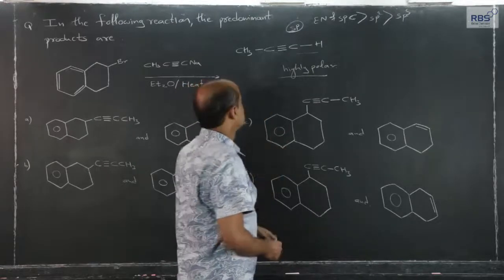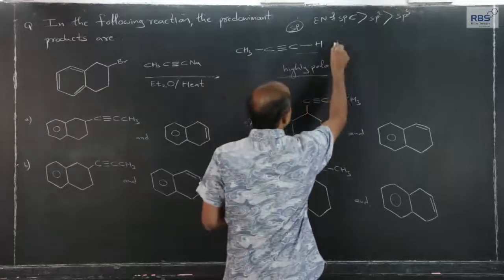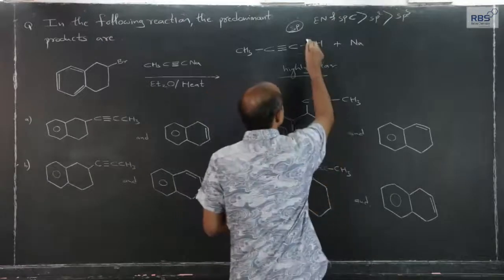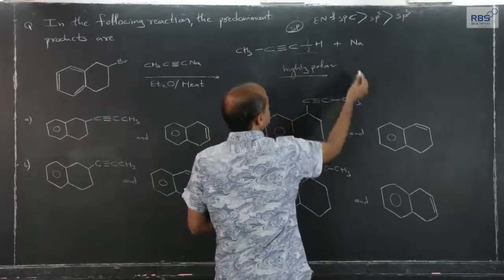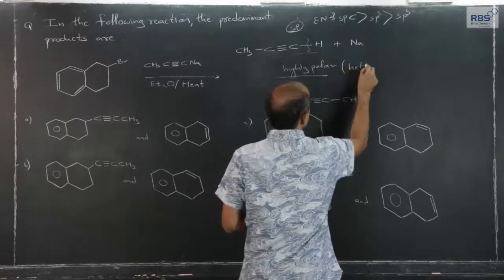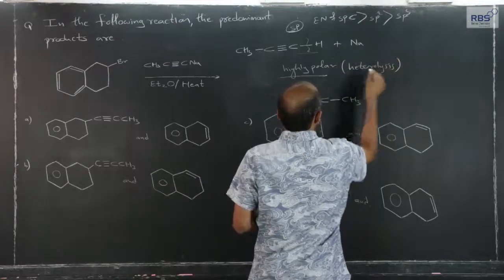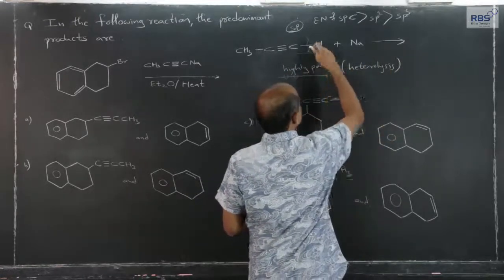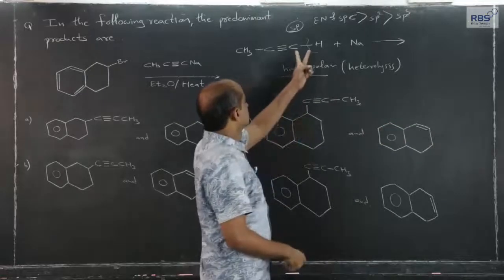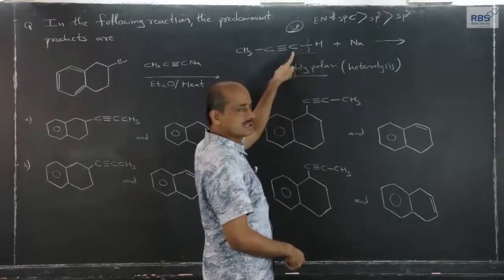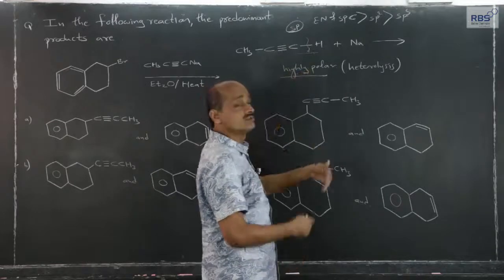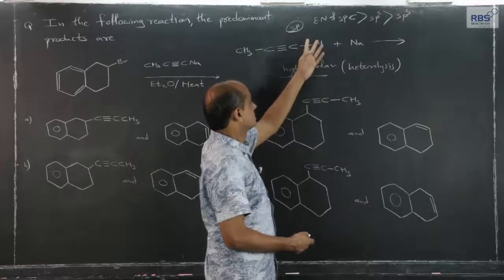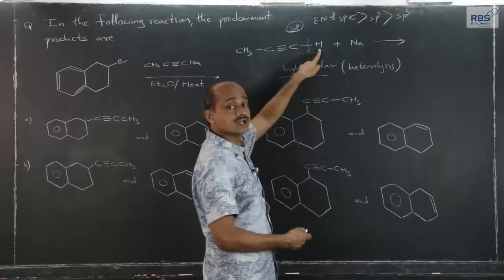It is that polar so that it reacts with metal like sodium, and heterolytic breaking, heterolysis of this bond takes place. Hydrogen comes out in the form of H plus ions. Since this is highly polar sp hybridized carbon as compared to CH bond in ethene and ethane, this is highly polar. The reason I have just told you, this hydrogen atom is called as acidic hydrogen atom.